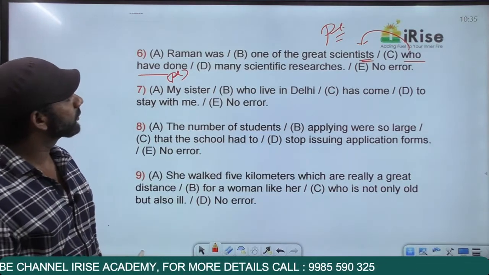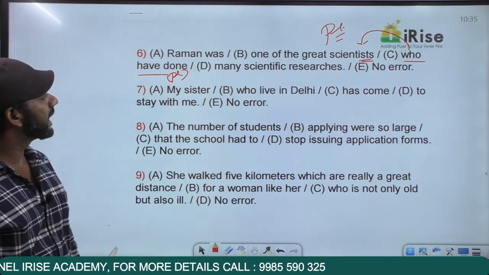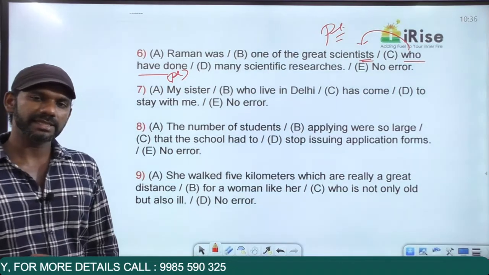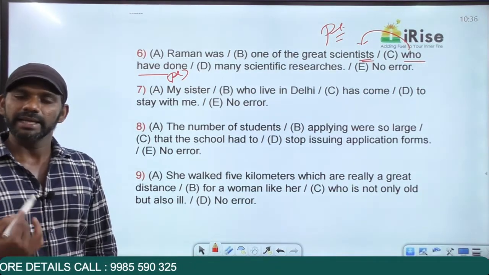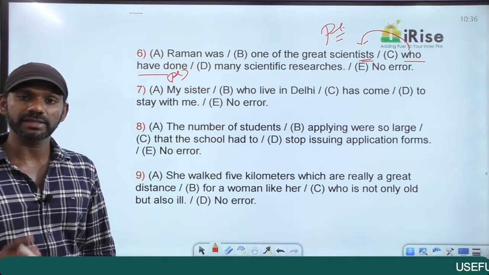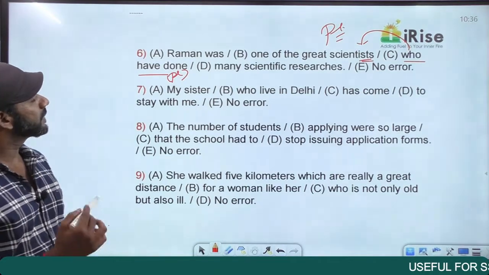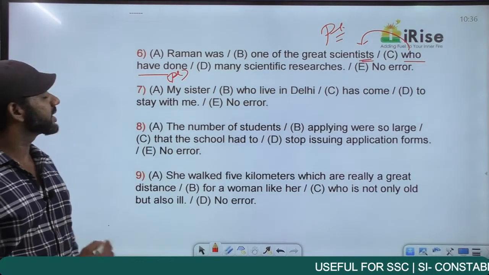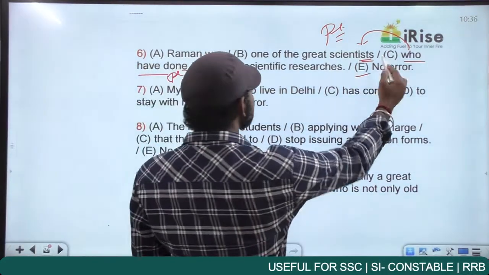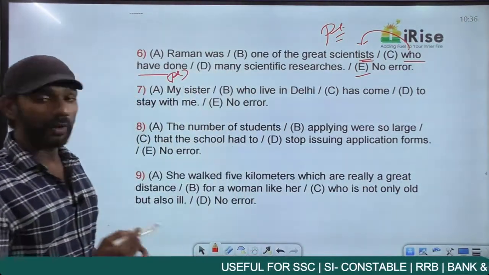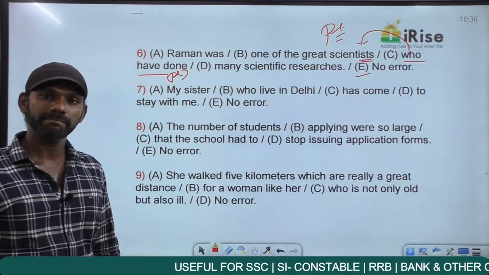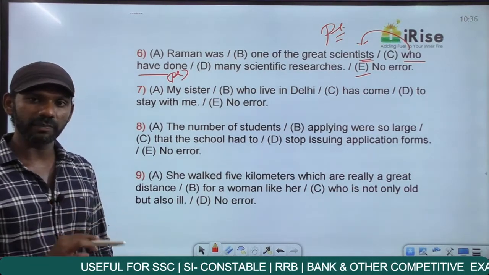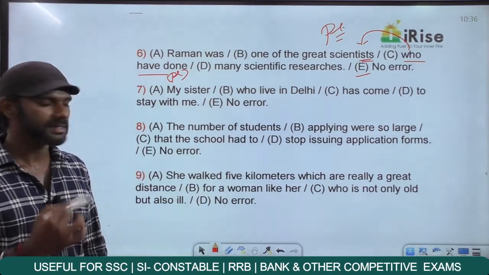Raman was one of the great scientists who have done many scientific researches. The meaning of this statement is many scientists have done many scientific researches, and among the scientists who did scientific researches, Raman was just one among them. So Raman was one of the great scientists who have done many scientific researches. This statement is grammatically fine. There's no error in this statement regarding subject verb agreement. We're thinking only about the rules regarding this topic. Later we'll combine all the rules and do many exercises. Come on, next one.